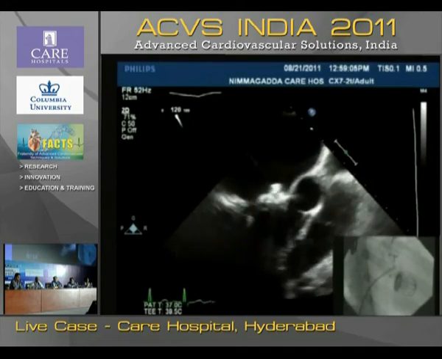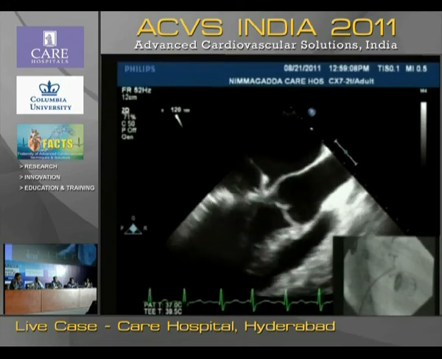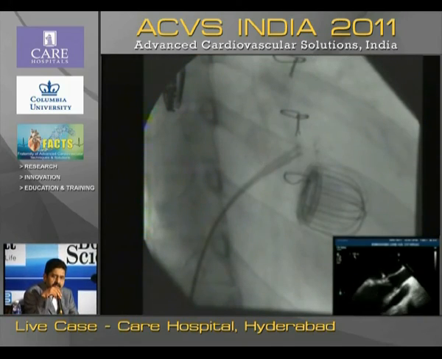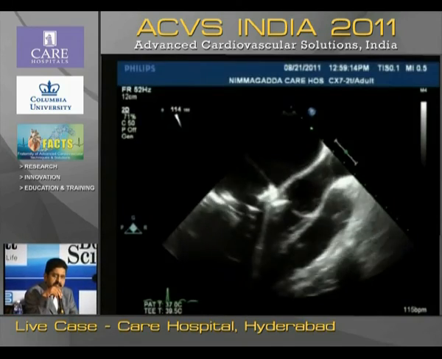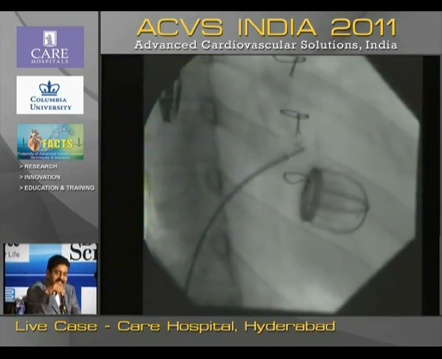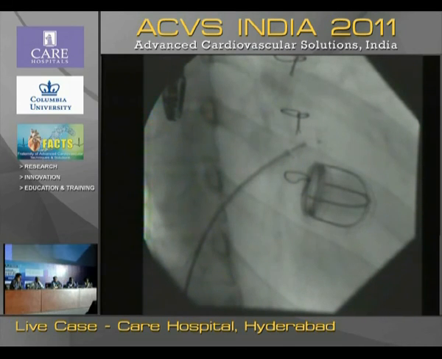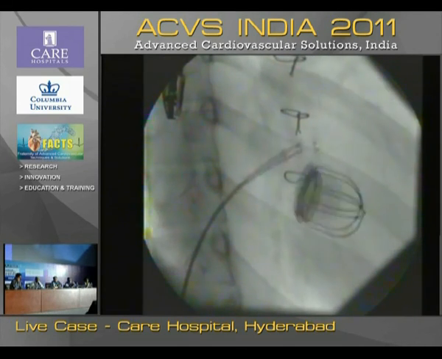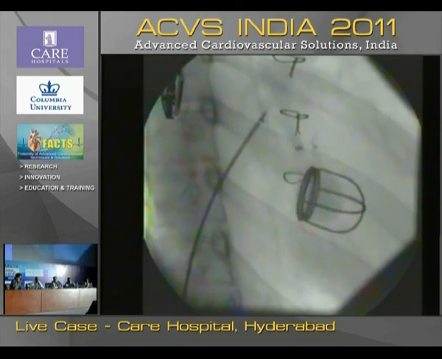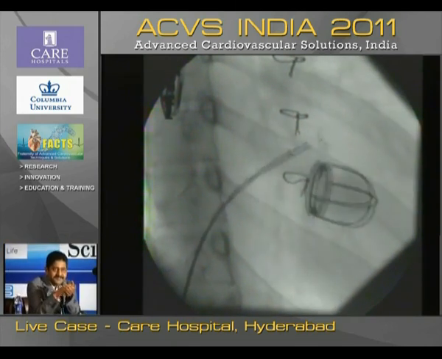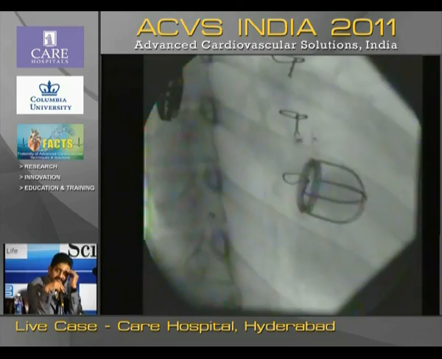You want me to deploy? Can you show us the fluoro picture, please? Fluoro? Yeah. Can you see your hand also in the other camera? Okay. Yeah, it's staying well. Did you hear the claps?